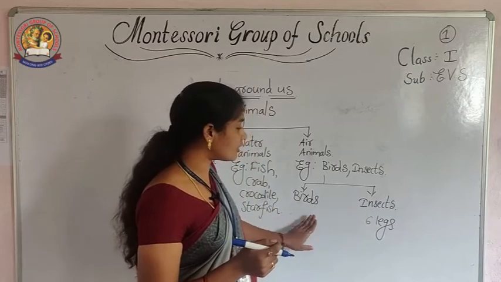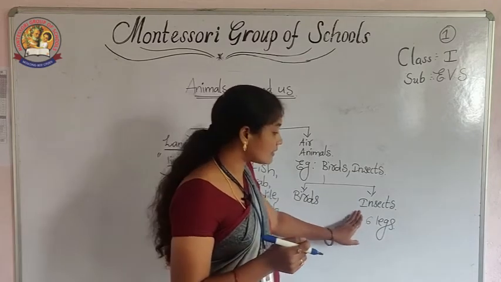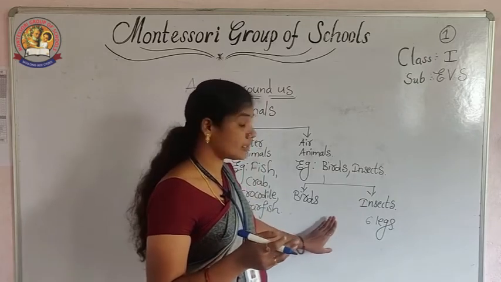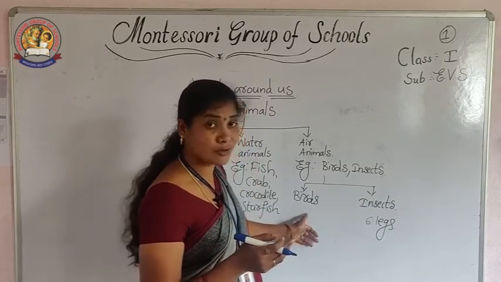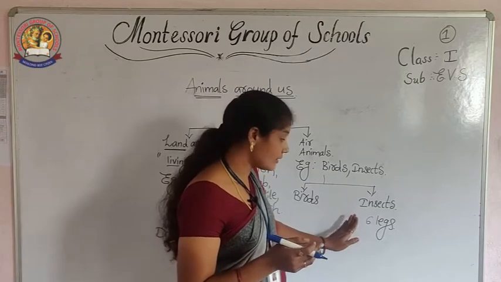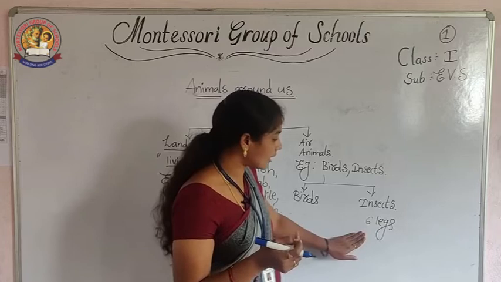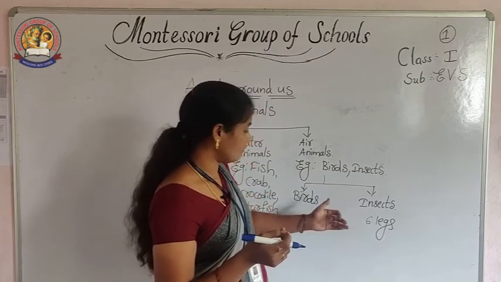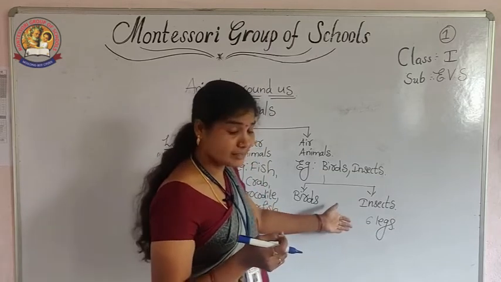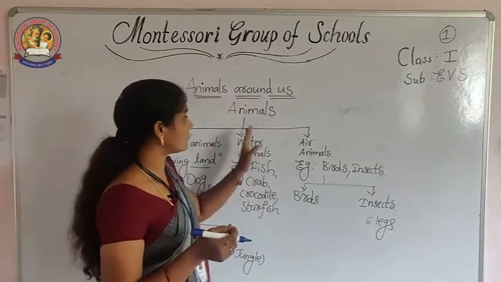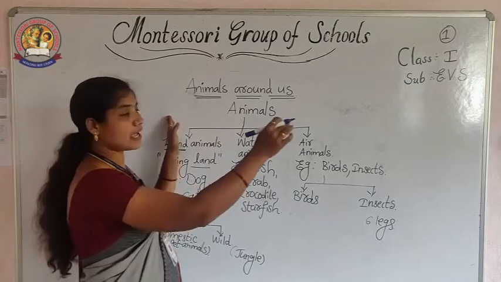But when we take the birds' wings and insects' wings, these insects' wings are somewhat different, not somewhat, much more different compared to the birds. Bird wings are very strong, but insects' wings are very light. Okay, so like that, with the help of wings, birds and insects are flying in the air. So this is about the types of animals.